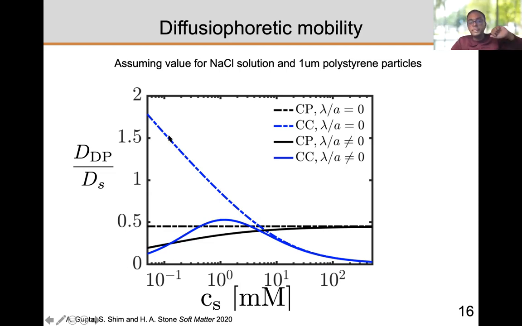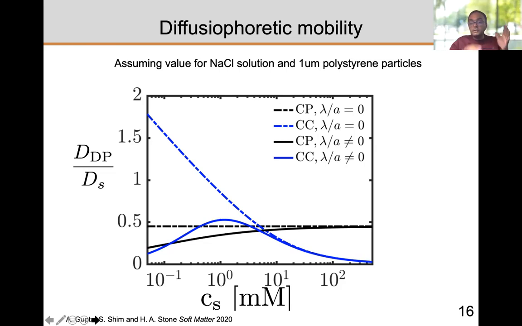And that happens because constant charge systems mean that when you have a small concentration, your zeta potential increases, or your velocity increases. What we argued was that the reality is somewhere between the two solid lines: the constant potential system, where you have a decrease because of finite double layer thickness, and the constant charge system, where you have a decrease because of finite double layer thickness and charge screening at large concentrations. So finite double layer thickness becomes important at small concentrations, and charge screening becomes important at large concentrations. And the reality, we believe, is somewhere in the middle of these two lines.